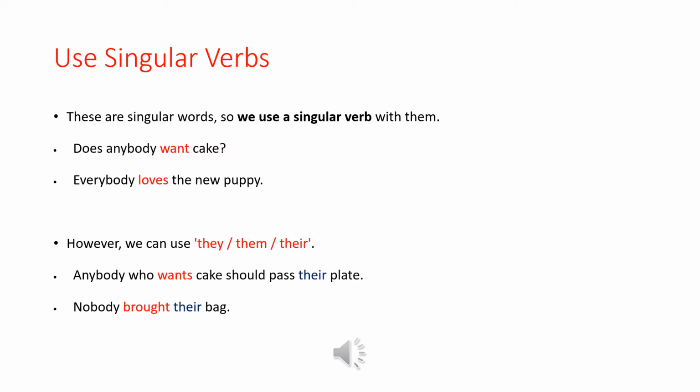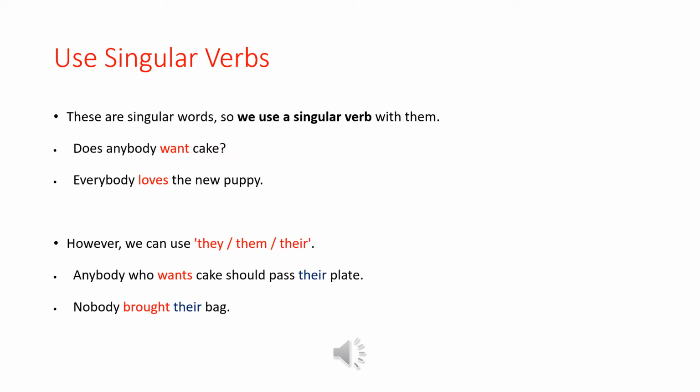However, we can also use they, them, their. Let's look at another example. Anybody who wants cake should pass their plate. So anybody, I'm talking about all the people who are at the party, but I use the singular verb.